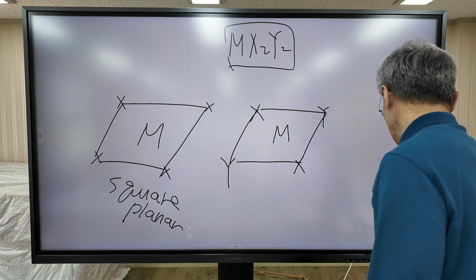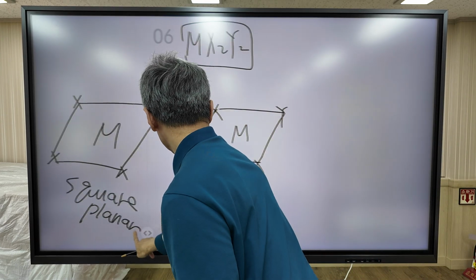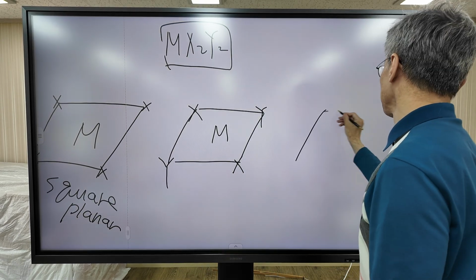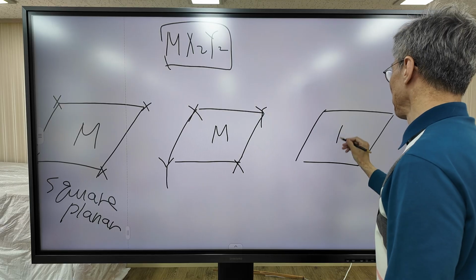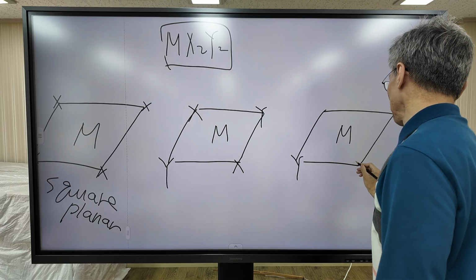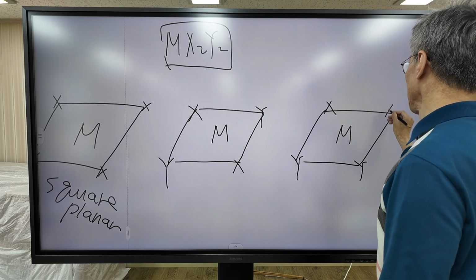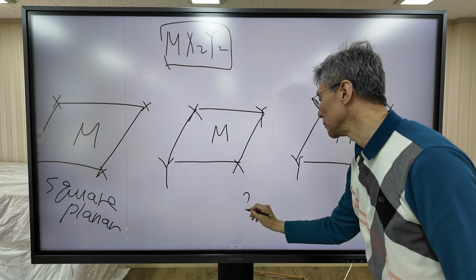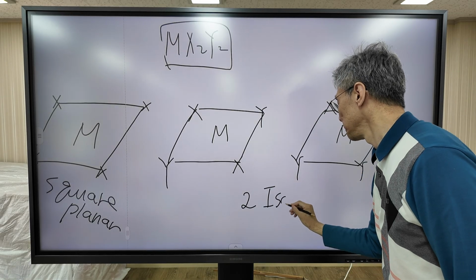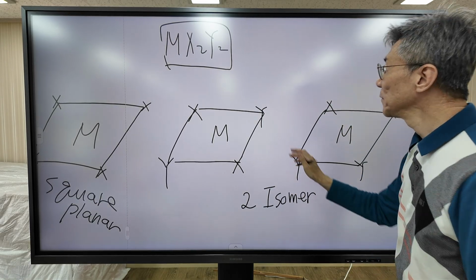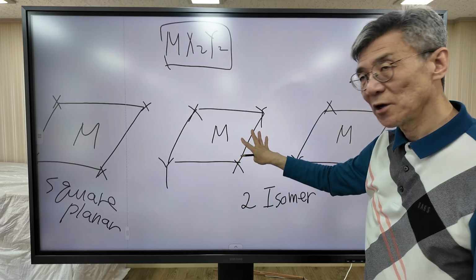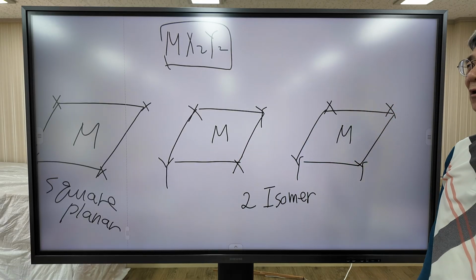This one and this one, so two isomers are possible if the molecule assumes square planar structure.